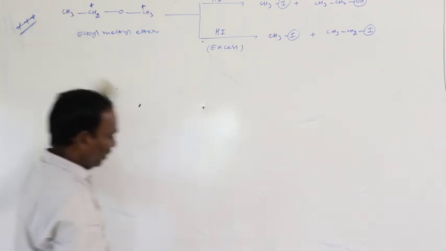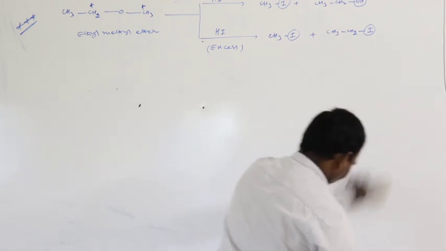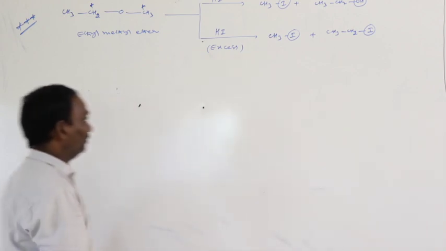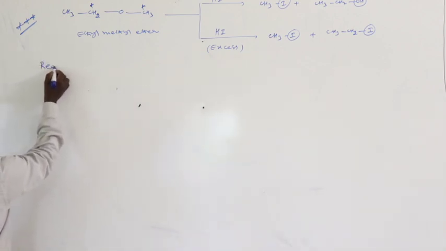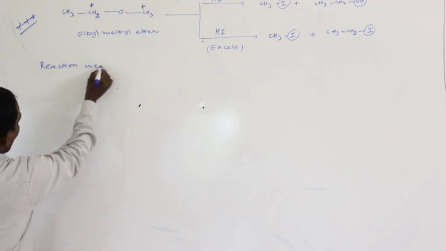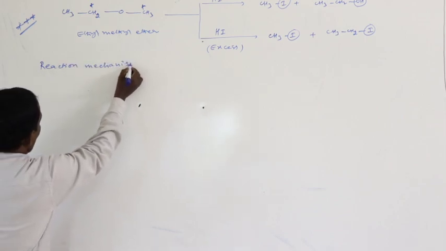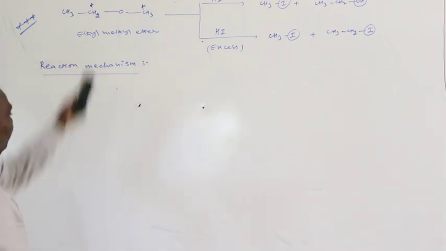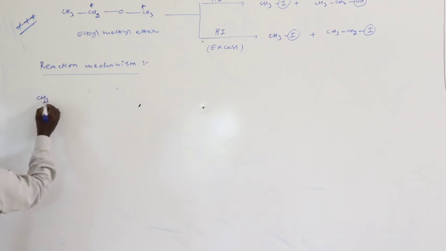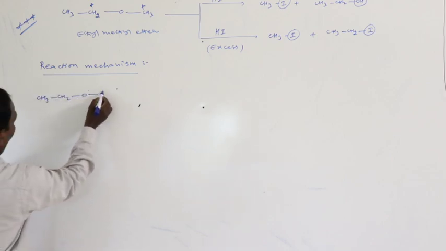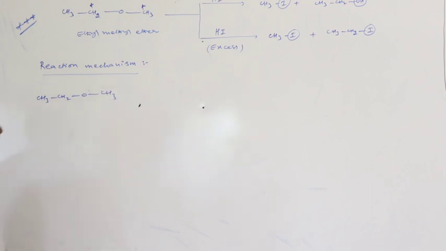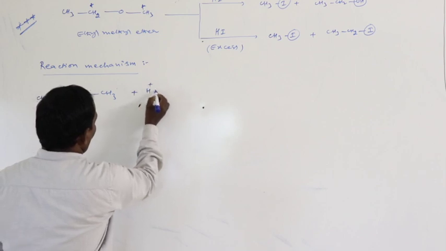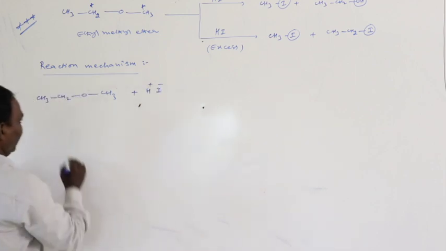How do we write the reaction mechanism for this reaction? First, CH3CH2OCH3, ethyl methyl ether, reacts with H plus and I minus.